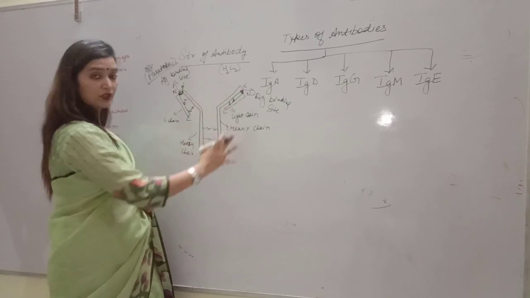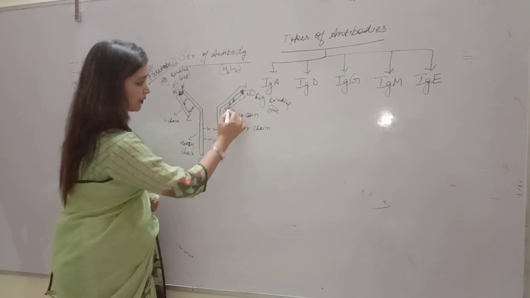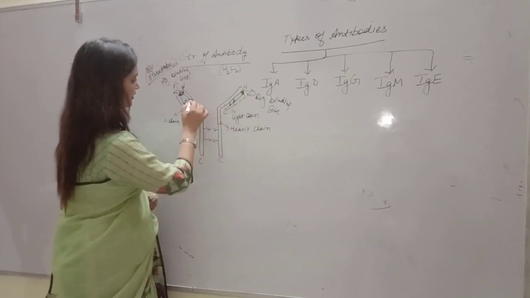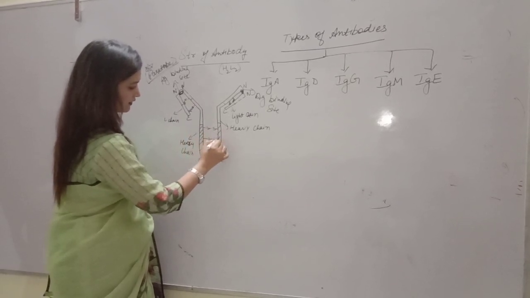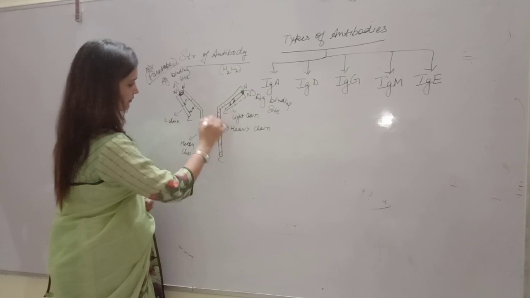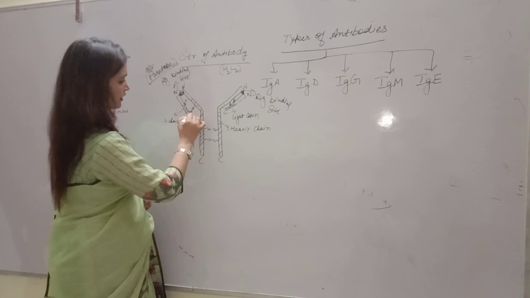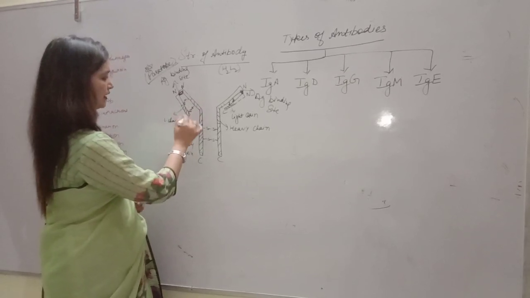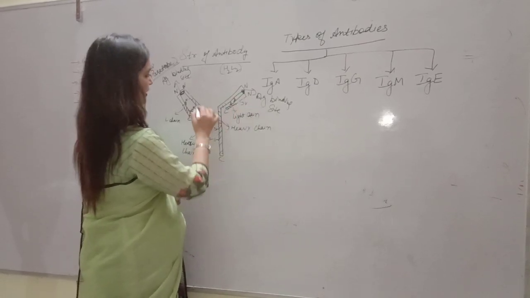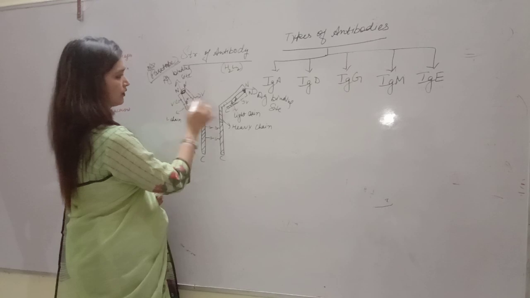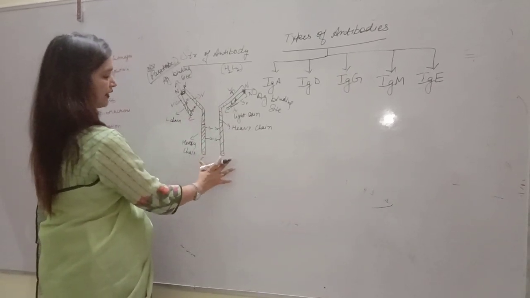Now, in antibody structure, some regions are variable and some are constant. If we talk about this heavy chain, this region is the constant region, which I am marking dark. This is the constant region that has a constant structure, or you can say a constant sequence of amino acids. This is the variable region of the heavy chain. This is the variable region of the light chain. So this is the basic structure of an antibody.